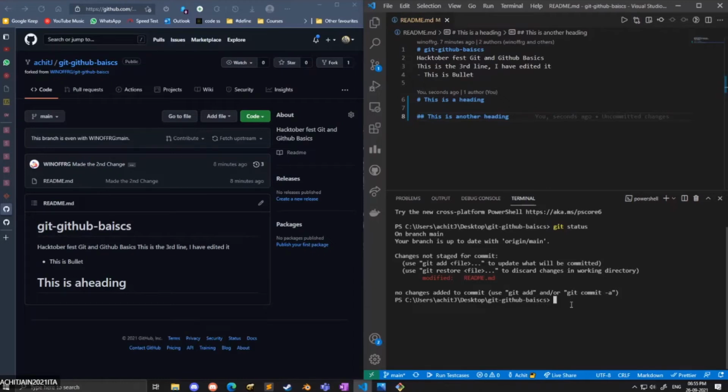So you need to add that file. So write the command git space add and the name of the file. Git space add space name of file. Once that file is added to the staging area, you need to commit that change.